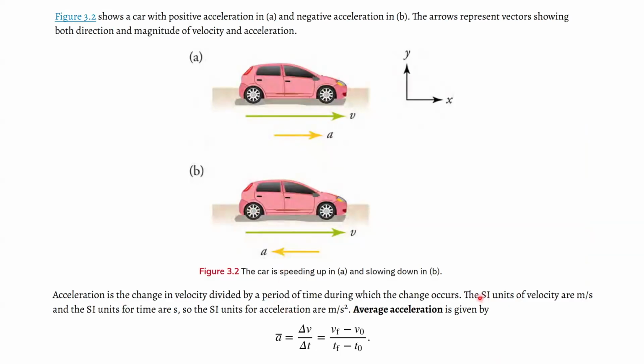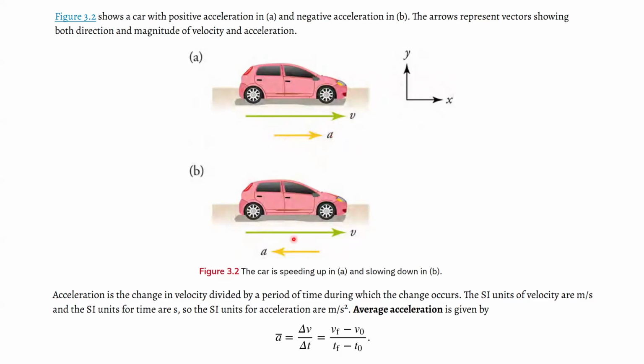So what does negative acceleration look like? This is what they're talking about when we talk about negative acceleration. Your acceleration can be moving in the same direction as the velocity, which is shown in figure A here. Acceleration is also a vector quantity. Okay, it has magnitude and direction, and that's why it's represented by these arrows here.